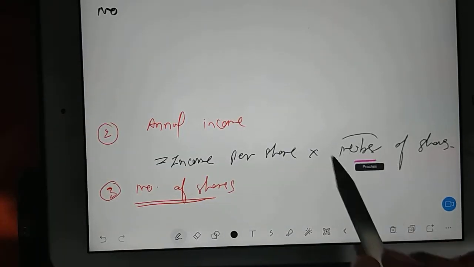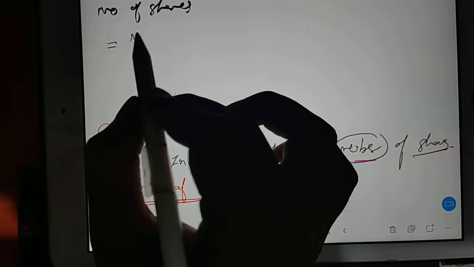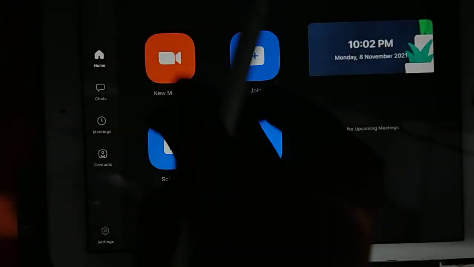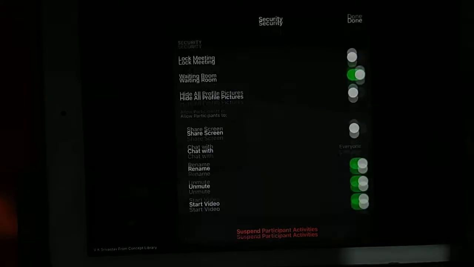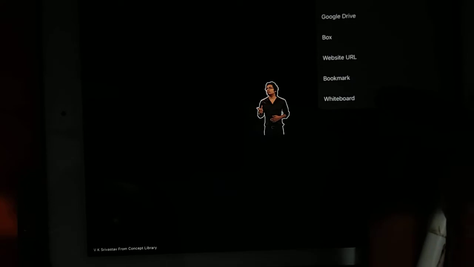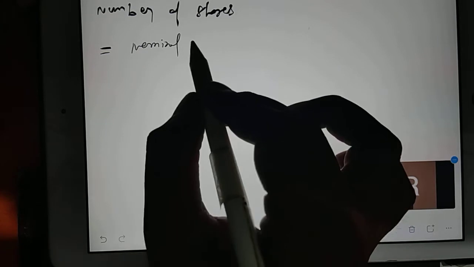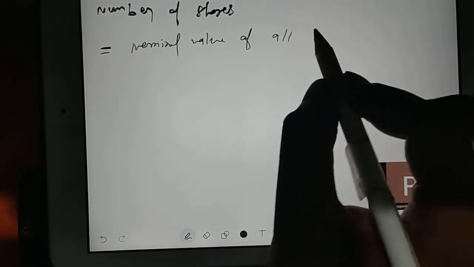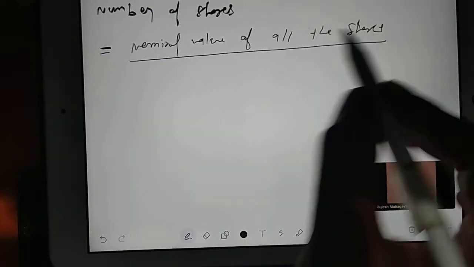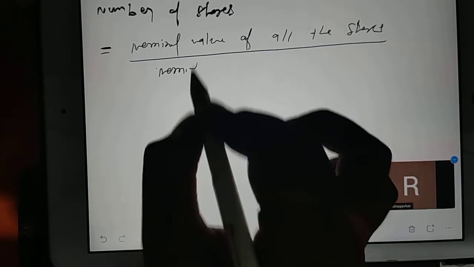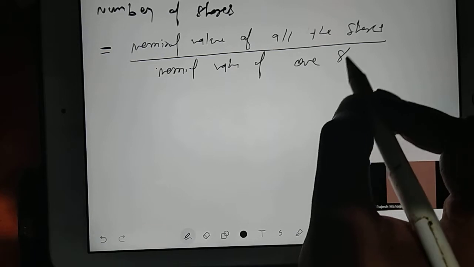So number of shares, that is nothing but nominal value of all the shares divided by nominal value of one share.